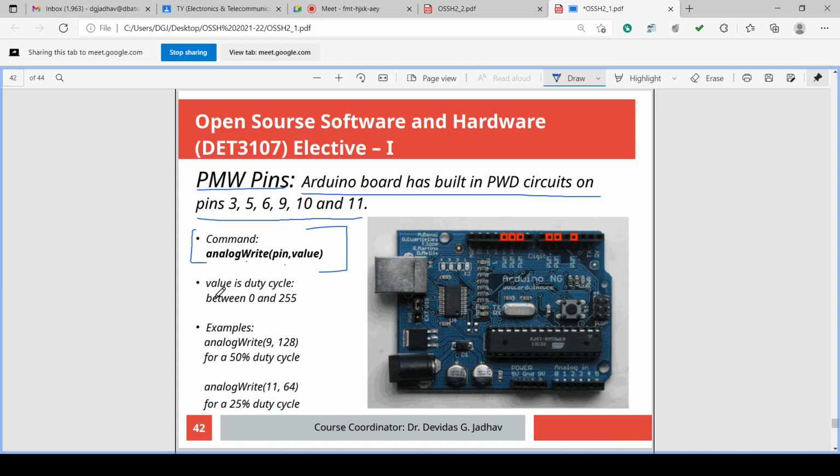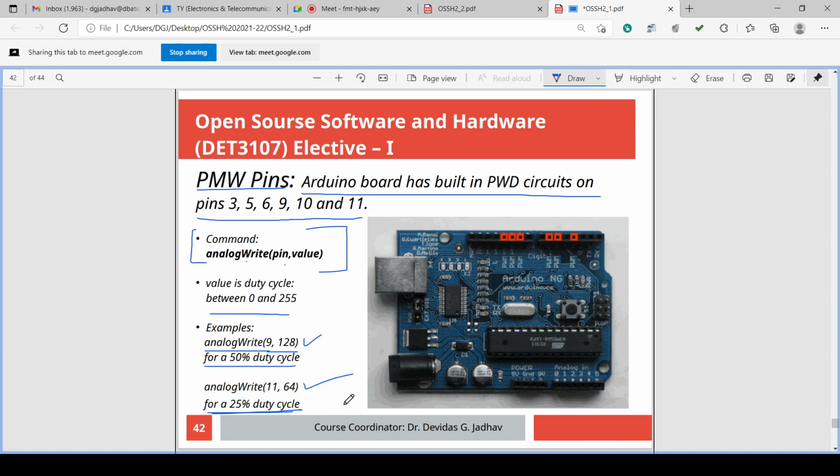These are the examples. Value of duty cycle is between 0 and 255. Example: analogWrite(9, 128). Pin number 9 is an analog PWM pin. So how much voltage will pin 9 give? 128 means 50% duty cycle, 2.5 volts. analogWrite(11, 64): how much output voltage will pin 11 give? 25% duty cycle.